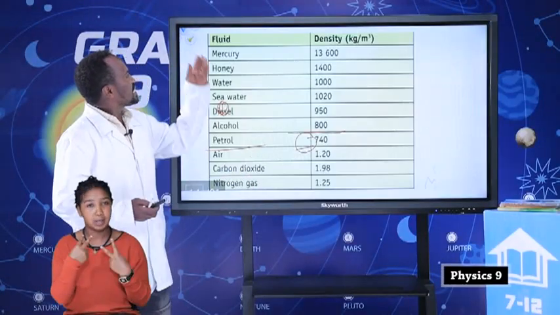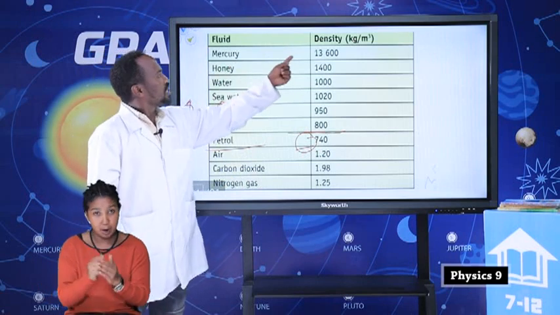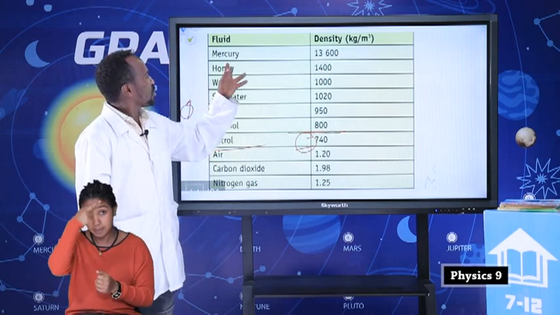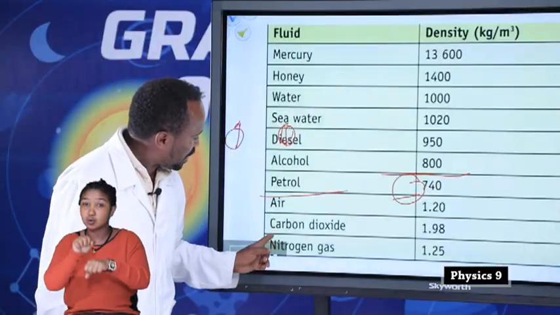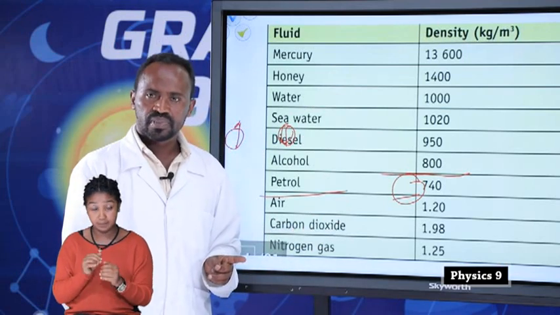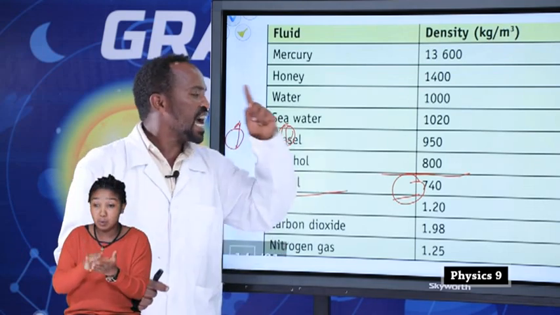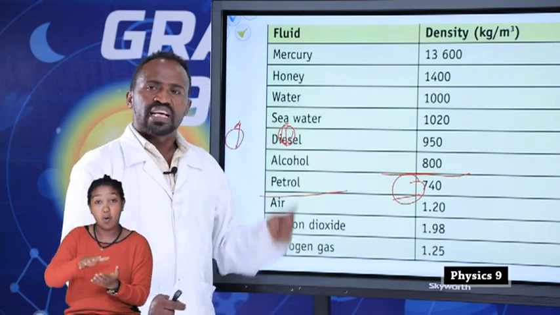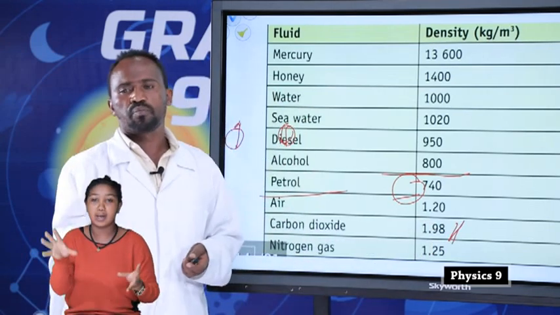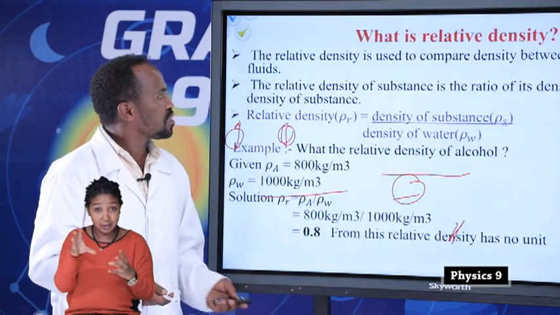So let us see the density of a substance. For example, mercury has a density of 13,600 because mercury is a liquid metal. Carbon dioxide is a gas. Since there is a space between the particles of the gas, it has large volume, which means it has a small density. So this is how we find the density of a substance.